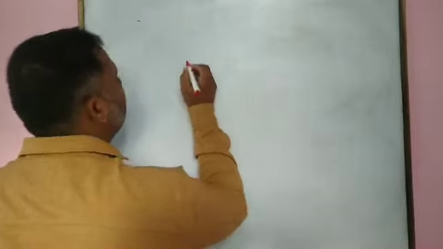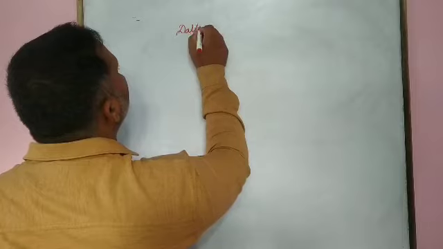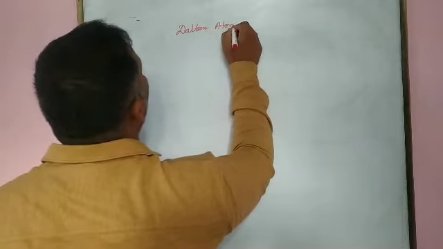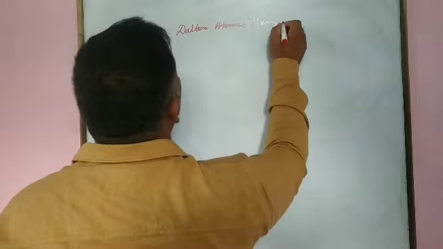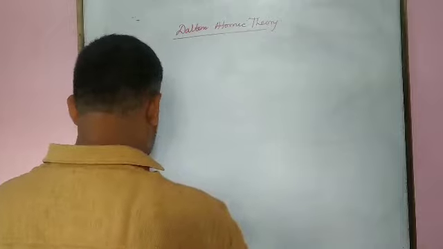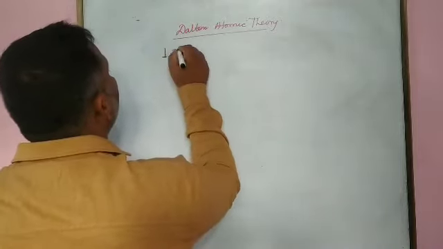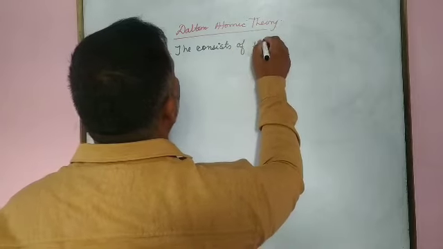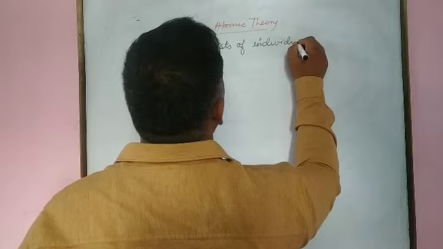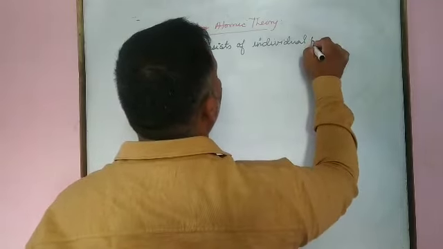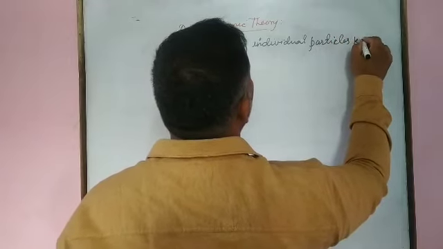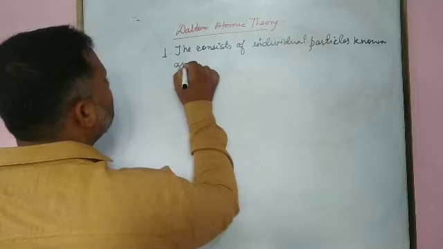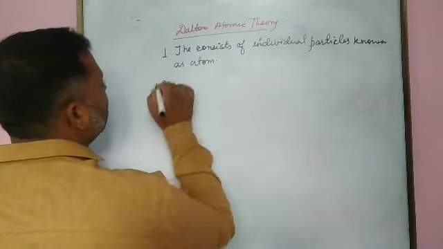Let us discuss Dalton's atomic theory one by one. The first one is that matter consists of indivisible particles known as atoms.